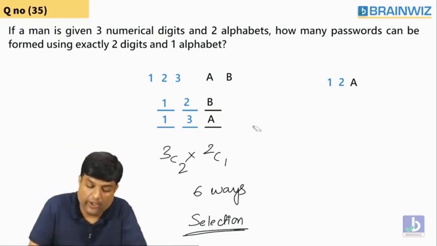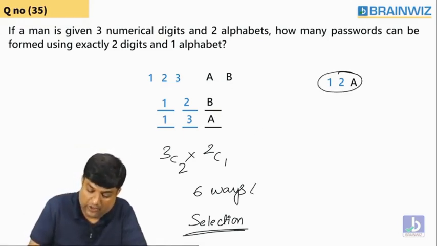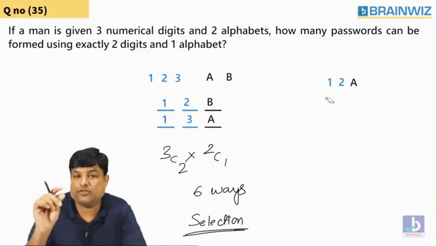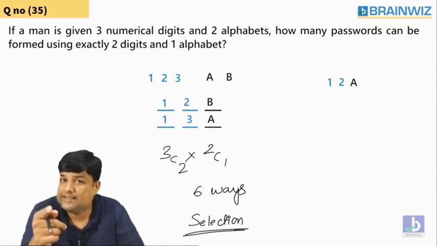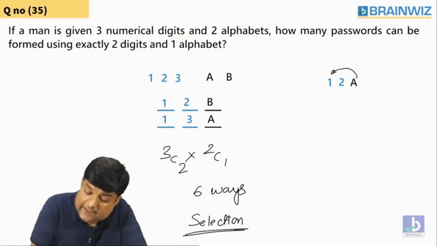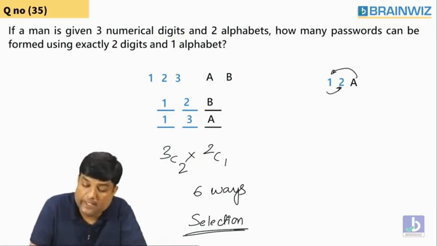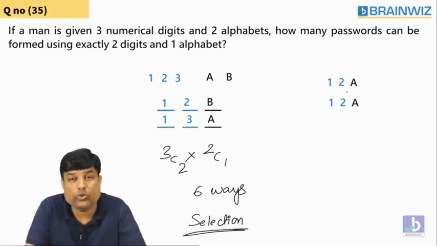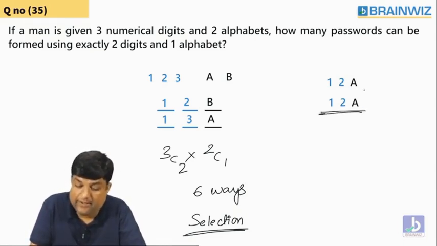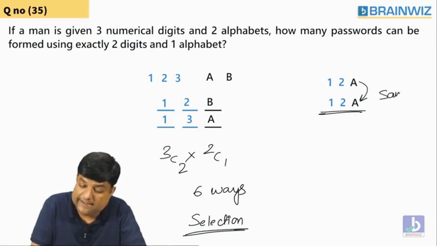In all these 6 passwords, I will take one password. Let's talk about 1, 2, A. Out of all the 6 cases, I'll take one password: 1, 2, A. But guys, can I interchange these and create one more password? Come on, guys, you tell me. If I take 1, 2, A and another 1, 2, A, do you think these two are the same? Yes, they are the same.